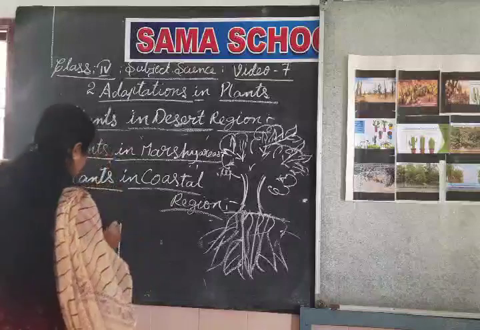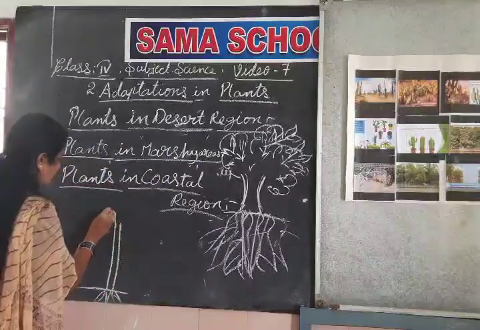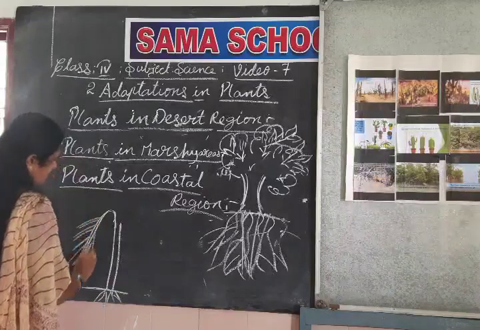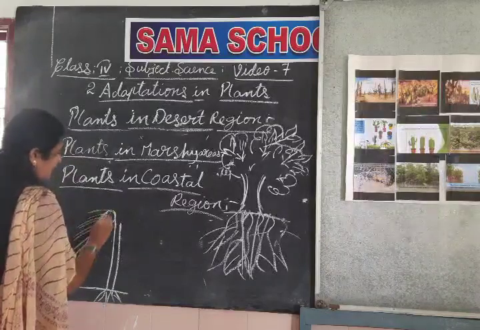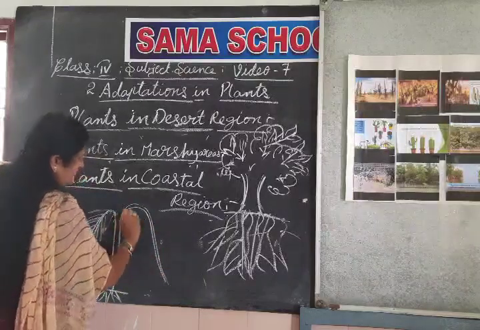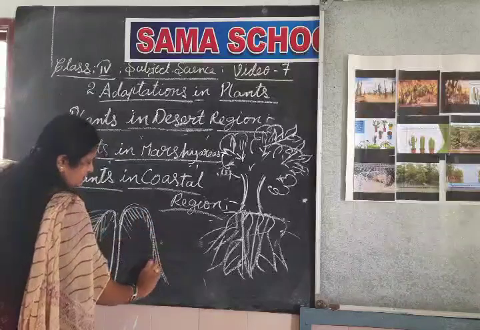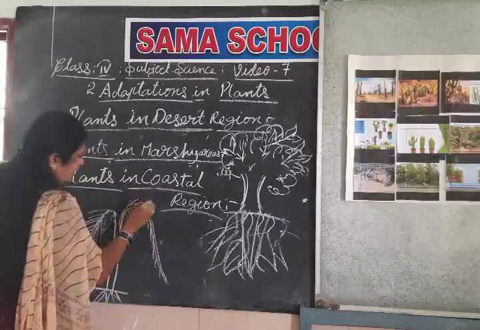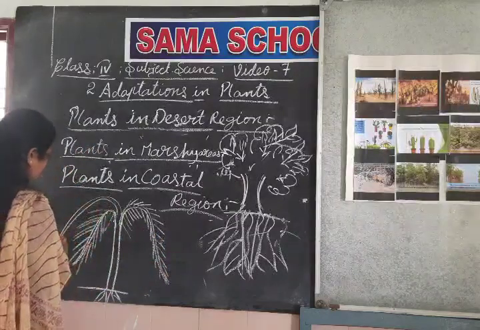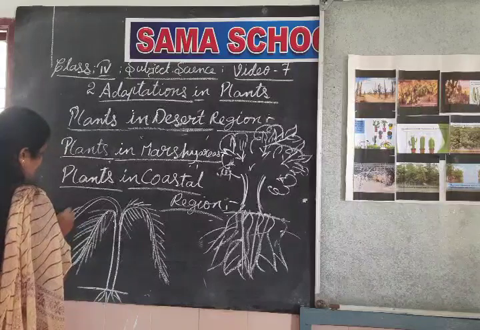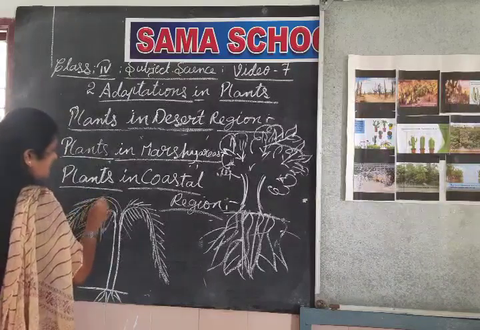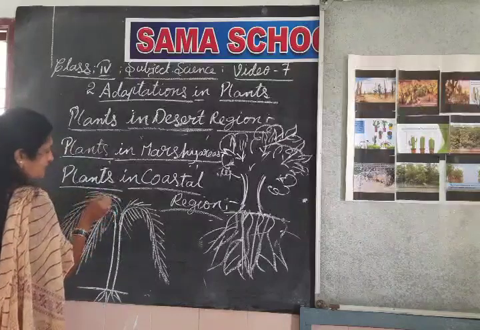The coconut tree is totally different from other trees. What are the differences compared to other trees? What are the features that let these plants grow in the coastal areas?